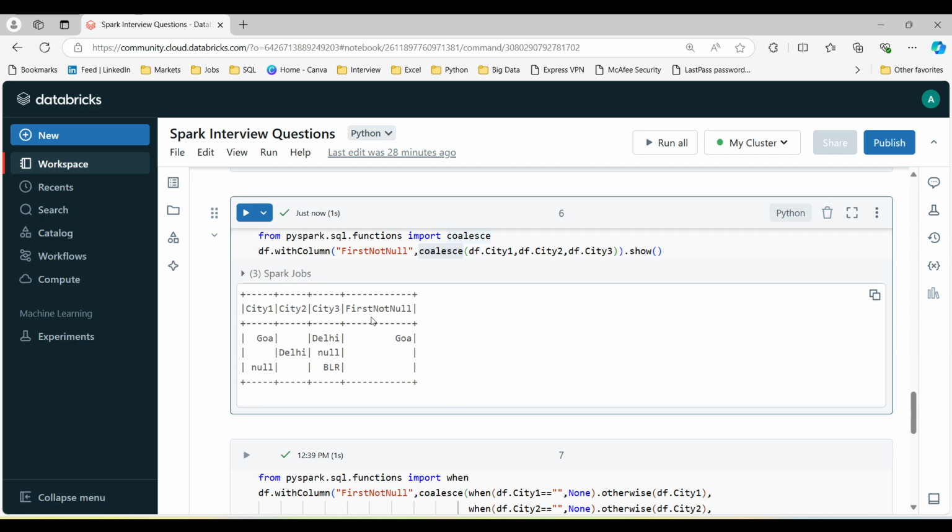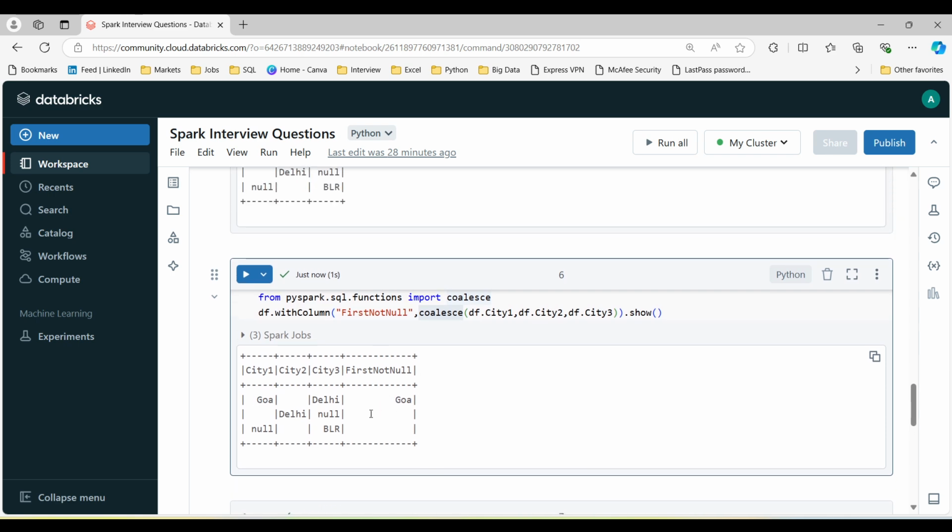as you can see, the output came as only Goa. Why did only Goa come? Because it has fetched the first not null value and displayed that output. But we want it corresponding to every row, right? We don't just want it for one row, and it has not moved to the other rows. Now how are we going to handle this situation?